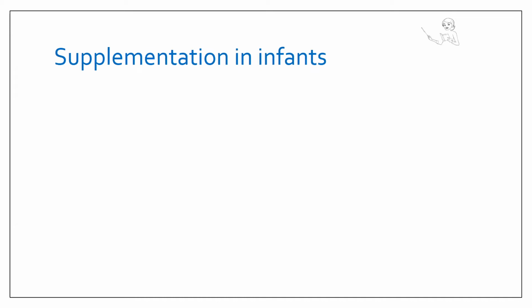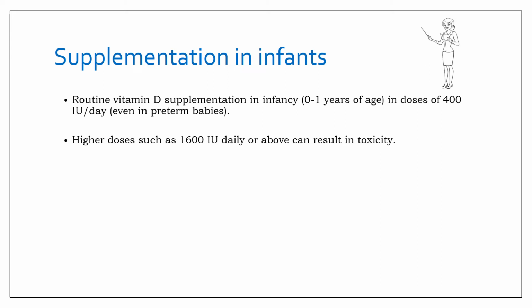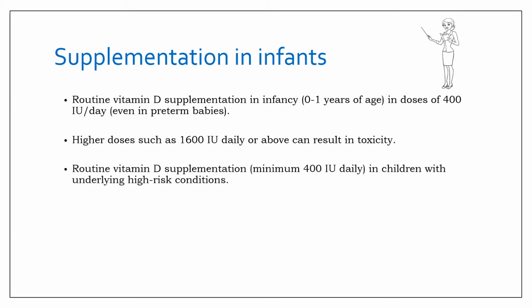As regards infants and children, routine vitamin D supplementation is recommended in infancy. As we all know, the dose is 400 IU per day, and this is meant even for preterm babies, and this has also been stressed upon by these guidelines. Higher doses such as 1600 international units per day can result in toxicity. Routine vitamin D supplementation is also recommended in children with underlying high risk conditions.